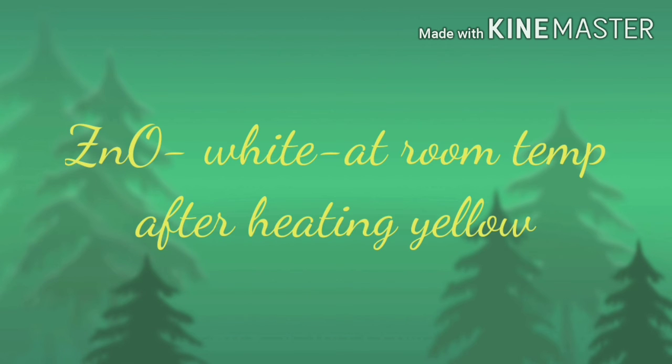Now we can check the case of metal excess defect due to the presence of extra cation. If we take zinc oxide, it is white in color at room temperature. When we heat it, what will happen? It will give Zn2+ ion, 2 electrons, and half a molecule of oxygen, which is emitted.